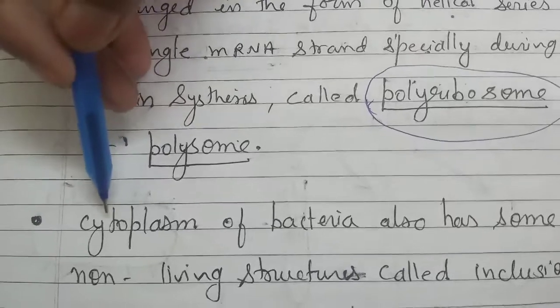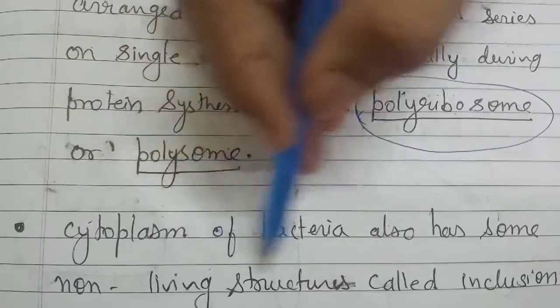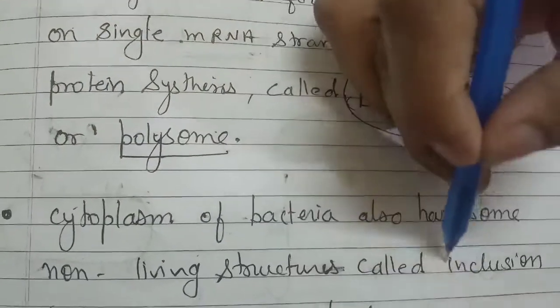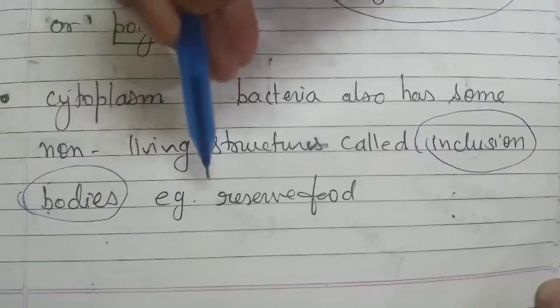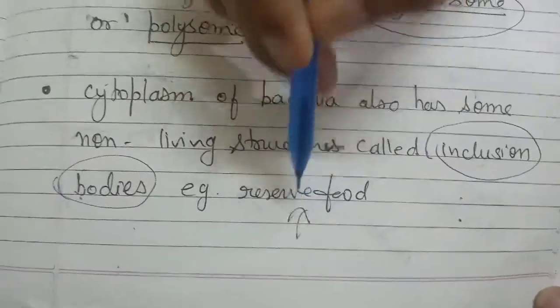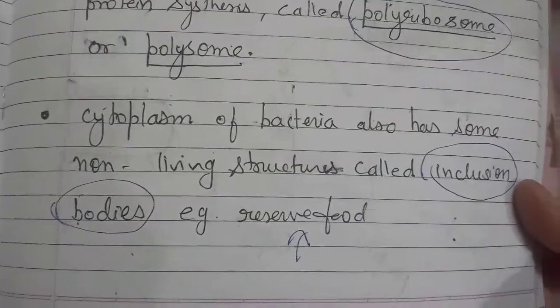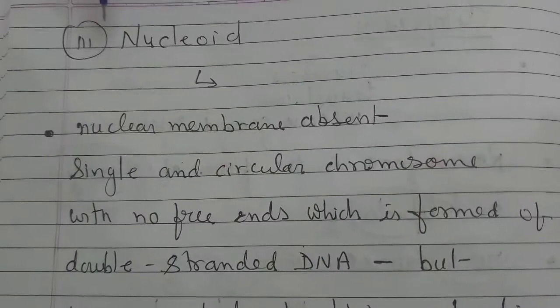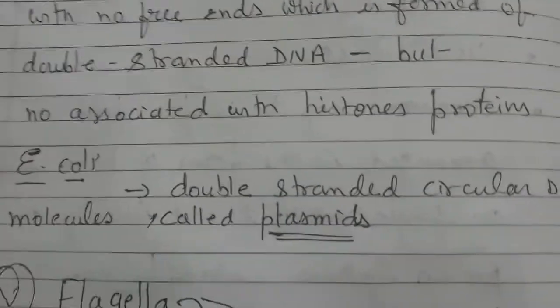Next, the cytoplasm of bacteria also has some non-living substances called inclusion bodies, which you can say are one type of reserve food. And the last and very important part is called the nucleoid. What is a nucleoid?